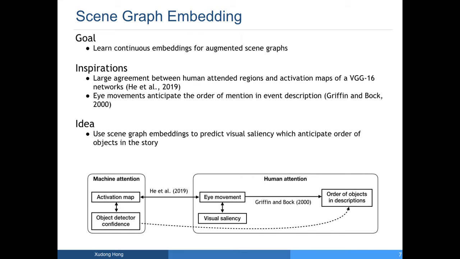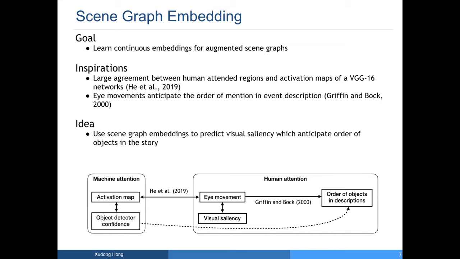We designed the learning method based on the following 2 inspirations. First, there is a large agreement between human attentive regions and the activation map of a VGG16 network, which means if a region has a higher object detector confidence, it is more likely to be fixated by human participants during image description. We can say that an object with higher object detector confidence is more visually salient.